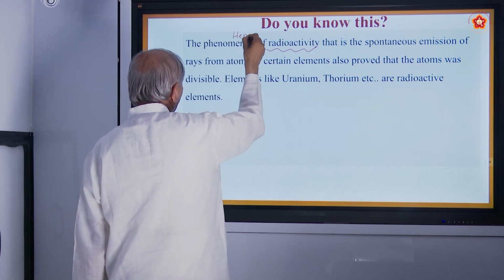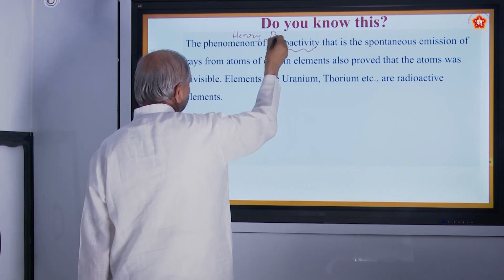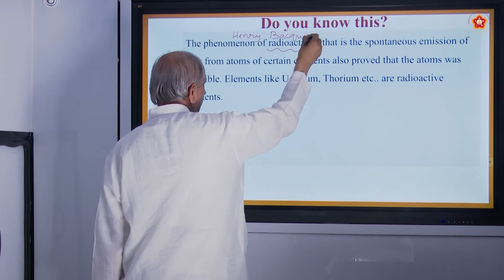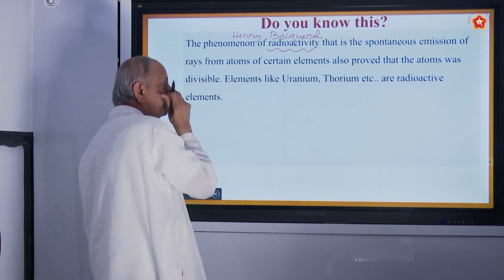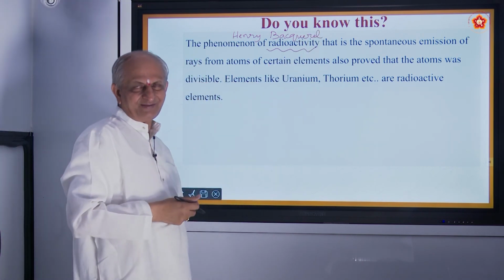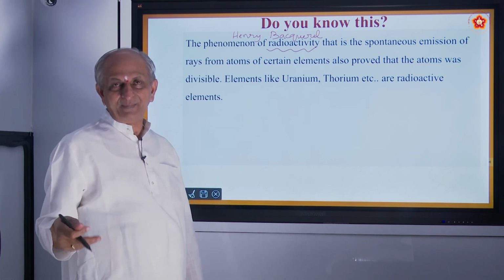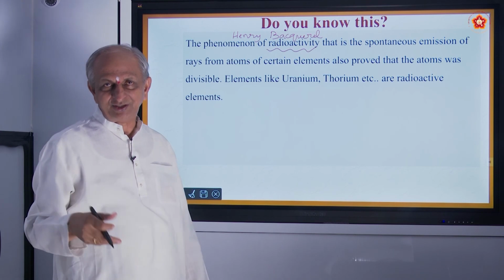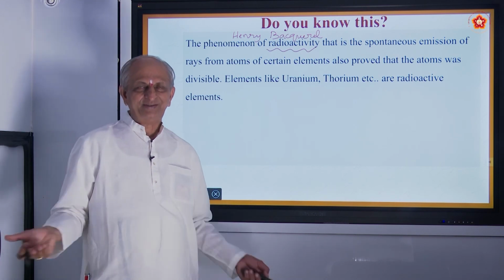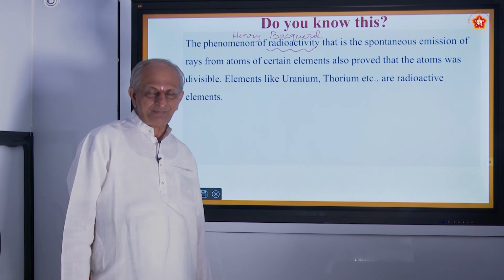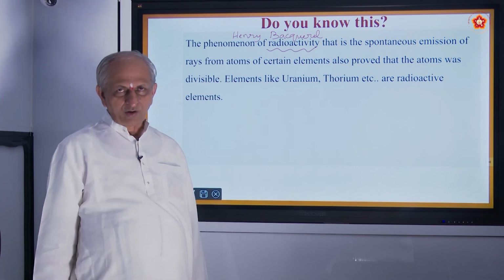It was Henry Becquerel. Please note the name. So, today we studied about 5-6 names here. One of the famous names is Henry Becquerel. See how the scientists do. You and I, if we go in a market or in a shop, we don't see any changes. We take everything as nature. But the scientists know. One day he was going on a road.